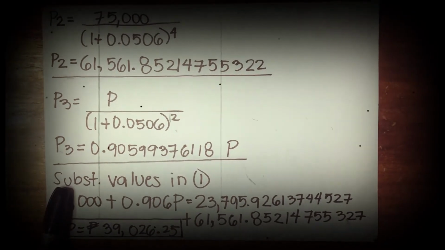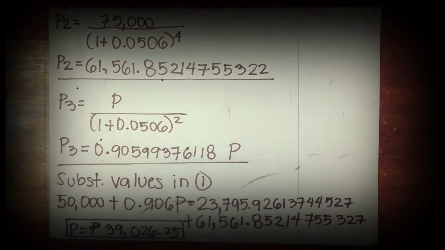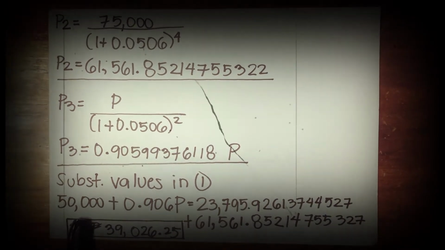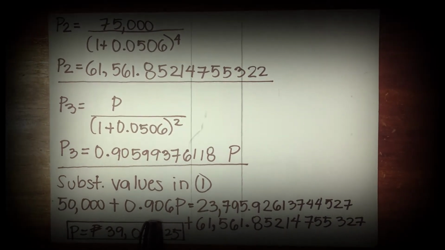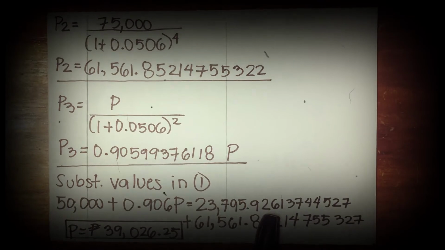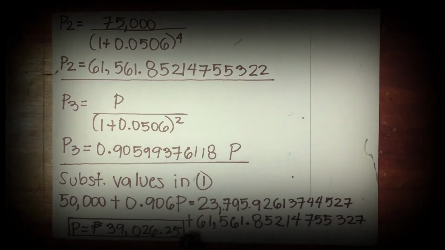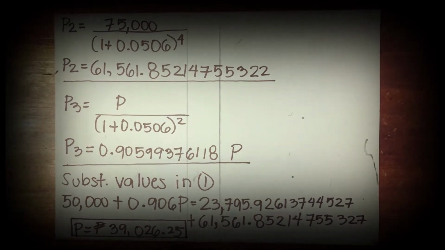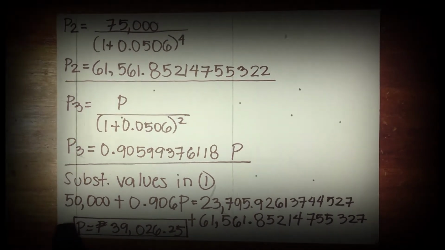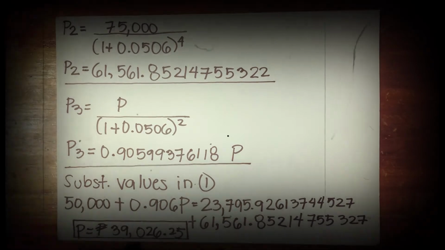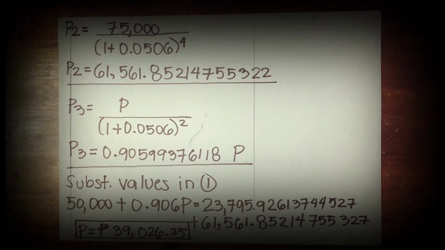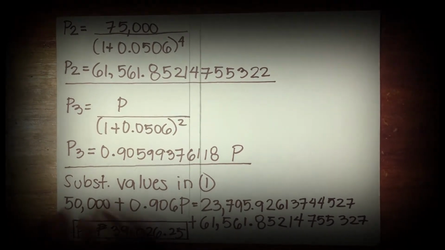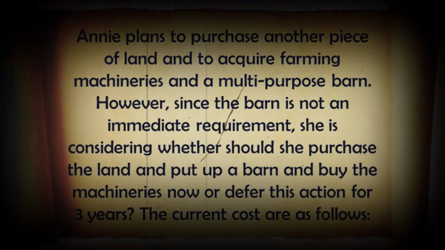Substituting all values in the equation that we get from the cash flow, 50,000 plus 0.91P is equal to 23,795.93 plus 61,561.85. And the present worth will be equal to 39,026 pesos 25 centavos.